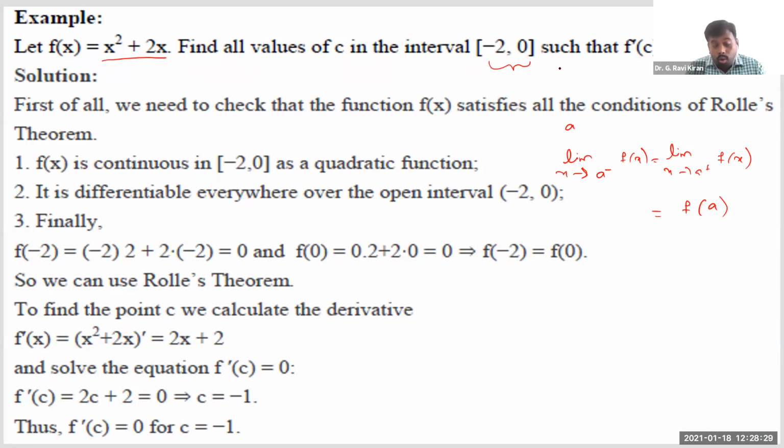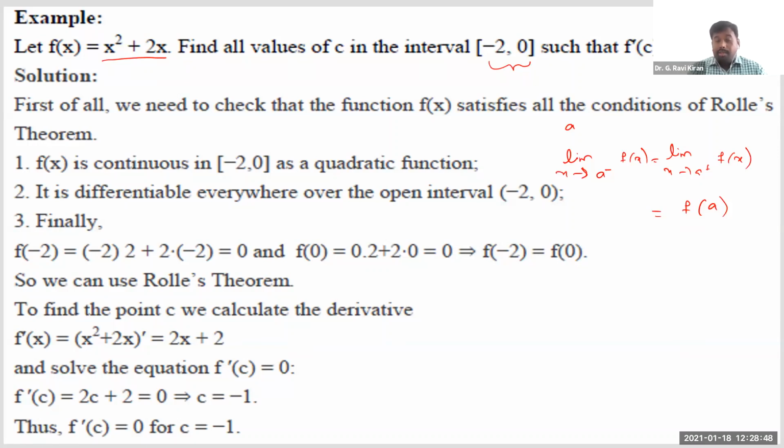And nobody can know how many such points are there in that interval. There are uncountable number of points in this interval. So obviously, verification of continuity at all these points is absolutely impossible. You cannot do that. But then how to verify continuity? We just follow some standard ideas.